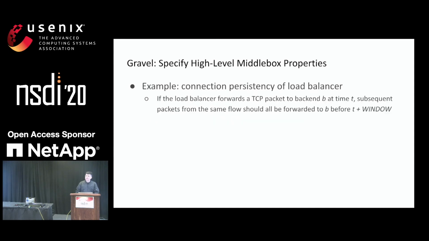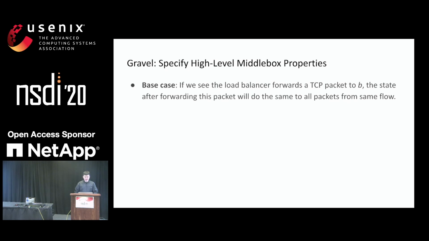Let's consider the connection persistence property of a load balancer. Basically, what it says is that if we see at any time that a load balancer forwards a TCP packet to some backend B, then subsequent packets from the same flow should all go to the same backend B within this time window. In order to verify this, we will need to use induction to break down this property into 3 cases. One of them is the base case. Basically, it's that after we see a TCP packet being processed by the middlebox and forwarded to some backend B, then